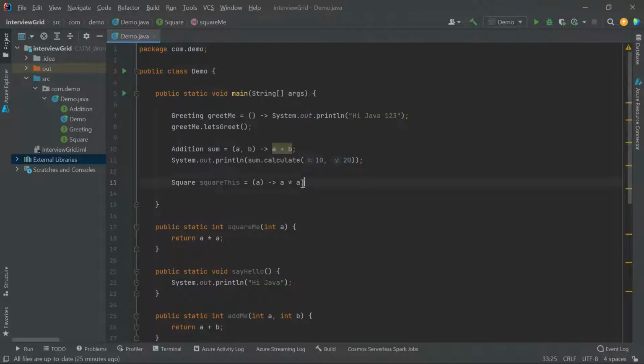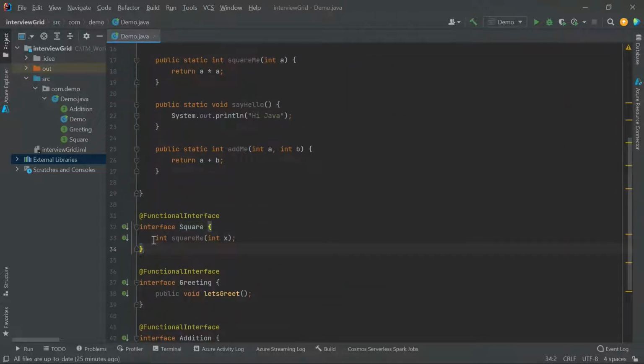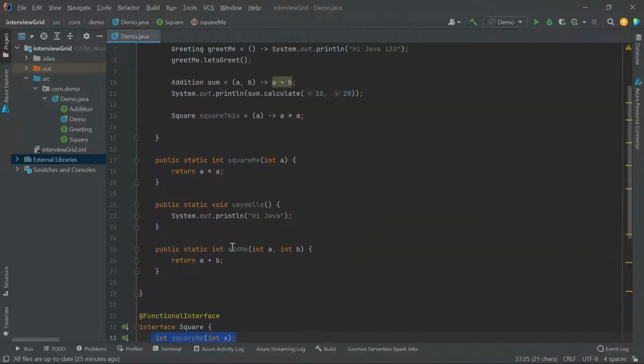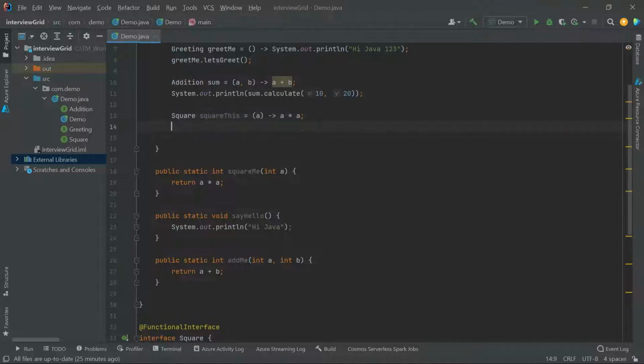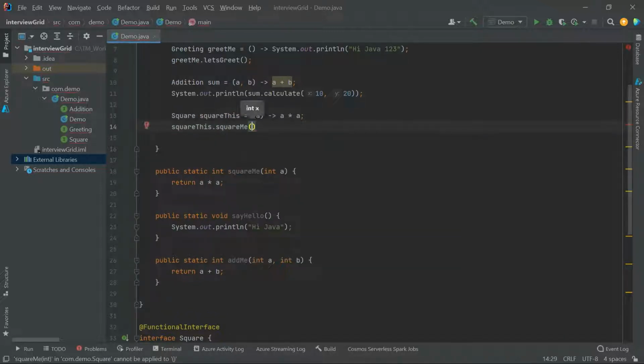Now you see the compiler stopped complaining, because we have given this lambda expression a type: the type of the variable to which we have assigned this lambda expression is a functional interface, which accepts the things we are supposed to accept. Now how to use this lambda expression? Use the variable name, dot, invoke the method of your interface, and then pass, suppose, 2. This will return you the integer.